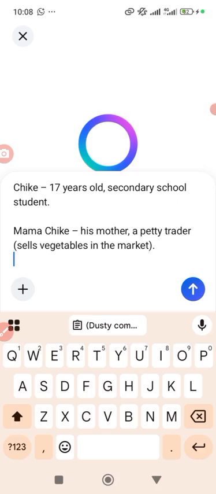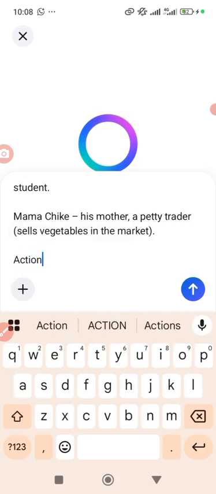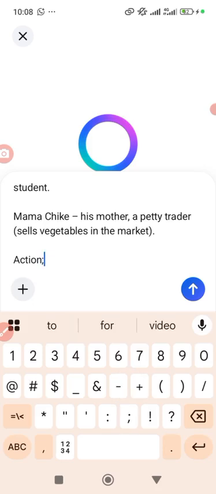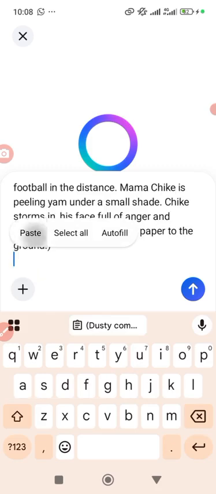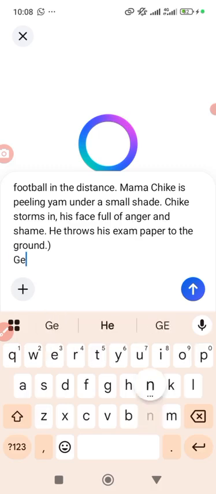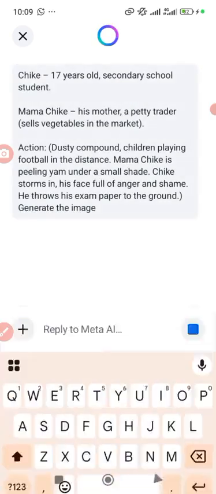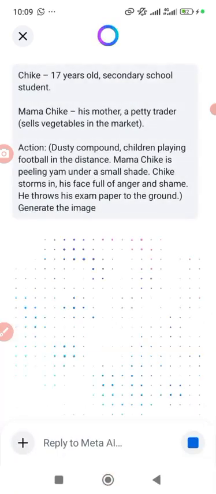But we have not started creating images, I just want you to see what my command will give me. I can decide there to write action. Let's say I call it action, or I call it prompt. You will now see what will come up. I'll put this there for you to see. There are still a lot of things I need to put there to give me a better image. But because we are only working on script now, and I want you to see what will come out, let me just generate the image so that you see what my script has, if my script is full or not. Now see something. You will see the image now.